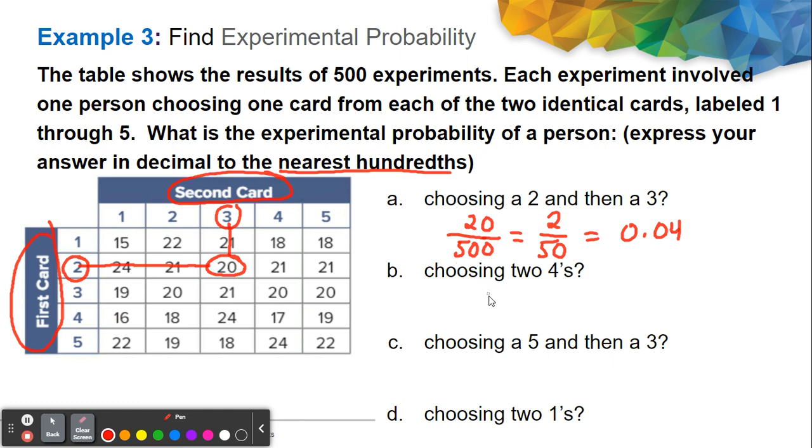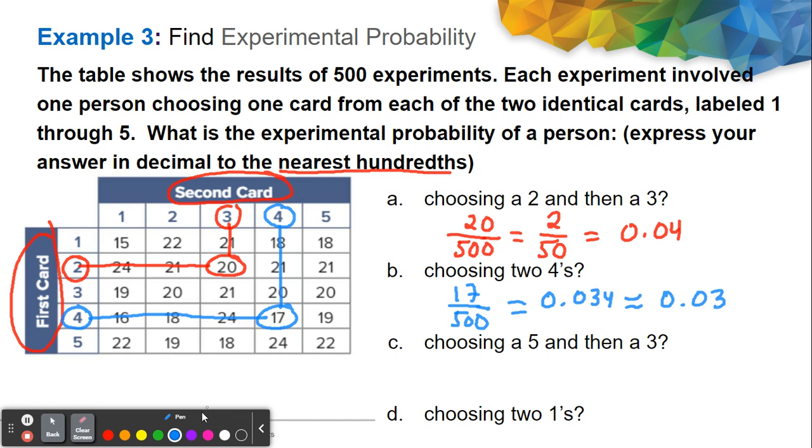Okay, let's have question number two. What is the probability that a person will choose two fours? Once again, we are going to choose four in our first card, this one, and four in our second card, this one, and we try to see their intersection, this one. So 4 and 4 will be 17. Therefore, the probability is 17 out of 500. We cannot simplify that one anymore because they are relatively prime. Their GCF is only 1. So we just change it to decimal. 17 divided by 500 is actually 0.034. Rounding to two decimal places, to the nearest hundredth, it will be 0.03.